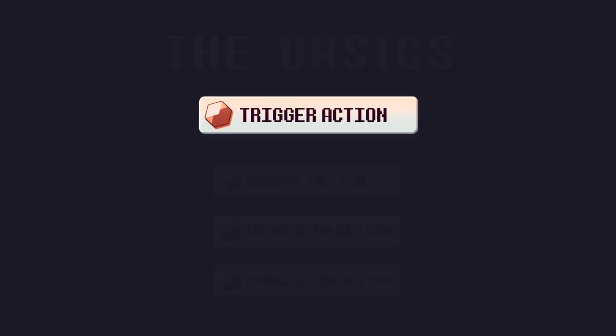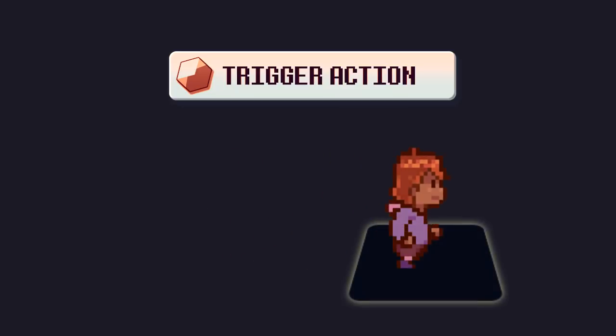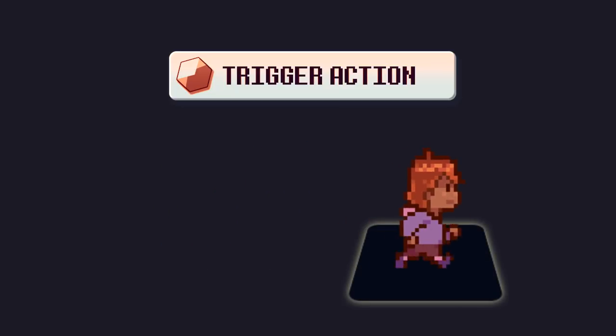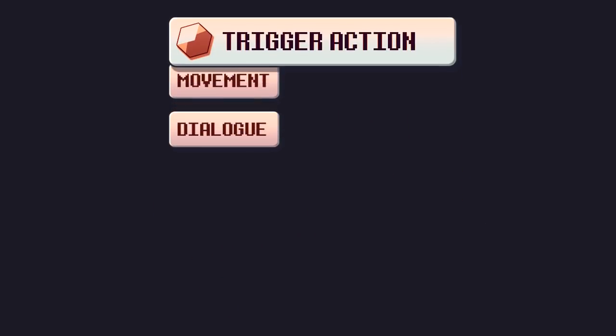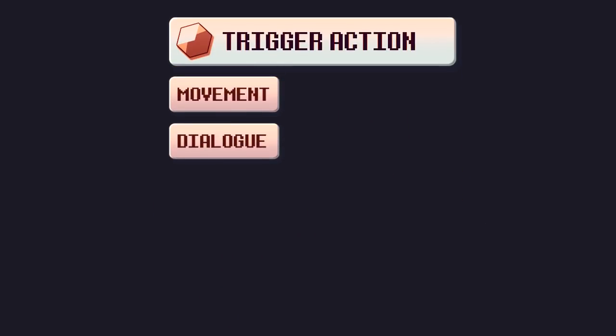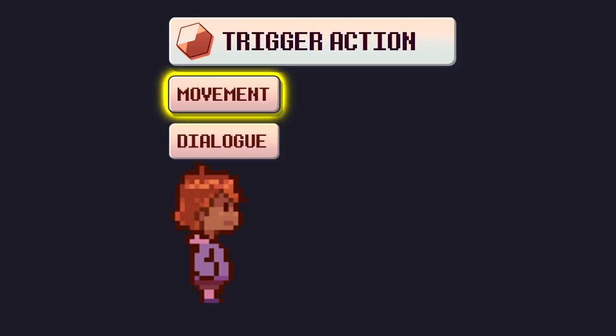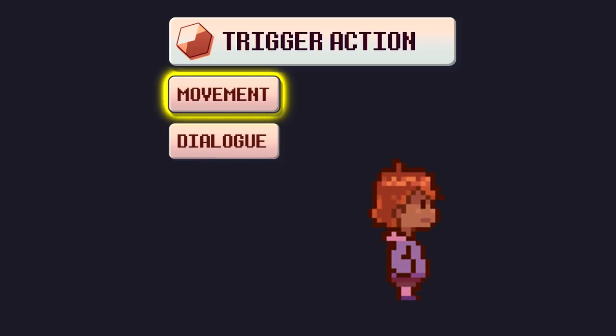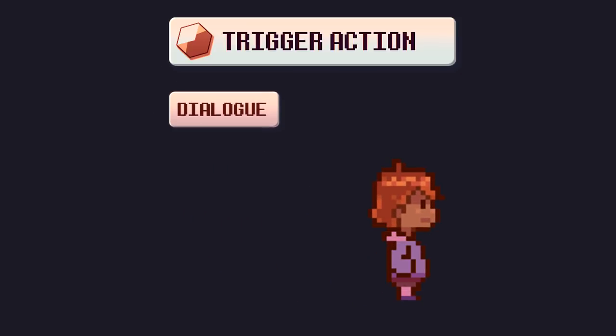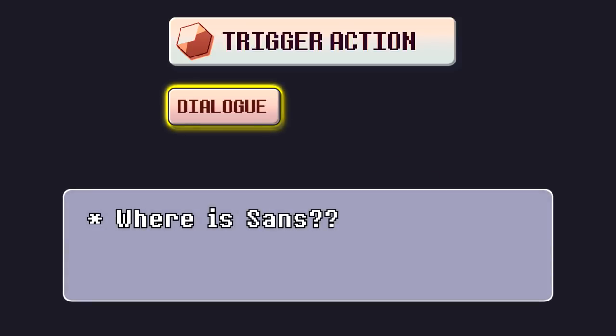Let's start with trigger actions. Trigger actions are what start a cutscene. Interacting with an object, entering a new room, or moving through a space on the overworld are all common trigger actions. We start by choosing the trigger for a cutscene, and then place the actions that make up that cutscene inside of the trigger action. Normal actions are the bread and butter actions of the system. Anything from character movement to dialogue, camera pans, and music cues. Placed inside of a trigger, normal actions activate in a sequence until reaching a branching or conclusion action.